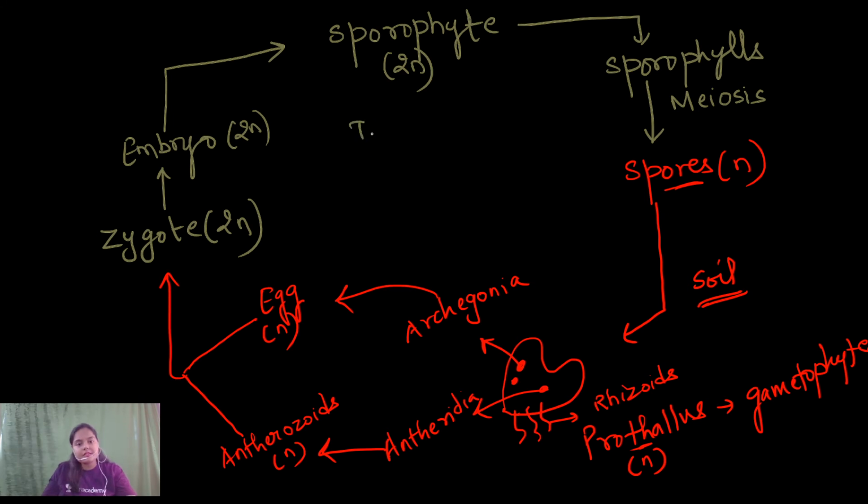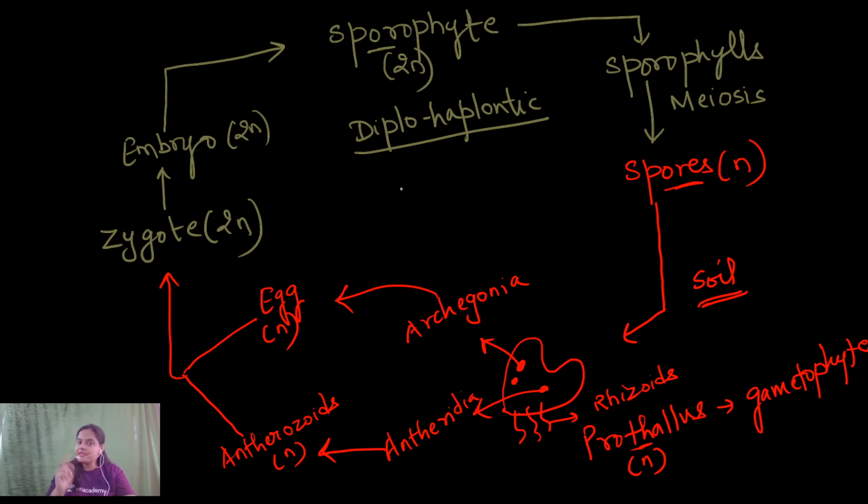So this type of life cycle is known as diplohaplontic. I've already told you that while drawing the life cycle, the dominant phase is always represented on the top side. We have mentioned that the pteridophytic dominant body is a sporophyte, and that's why the sporophytic plant body is mentioned on the top side of the life cycle. So this is the diplohaplontic type of life cycle.